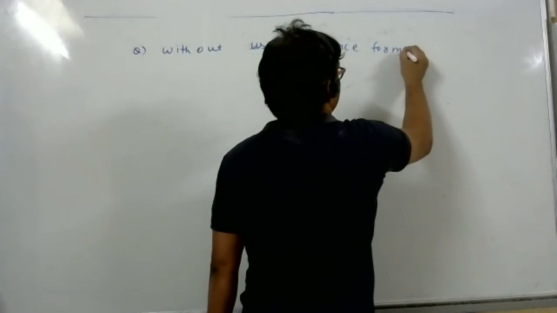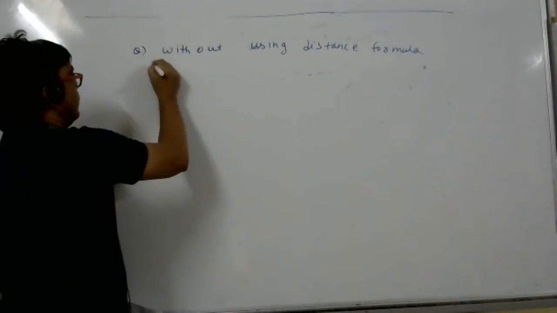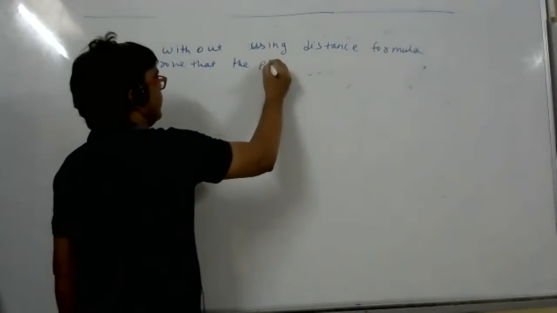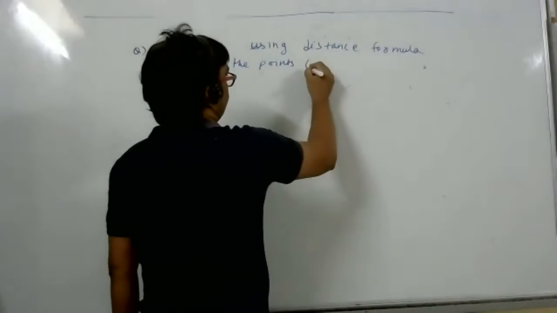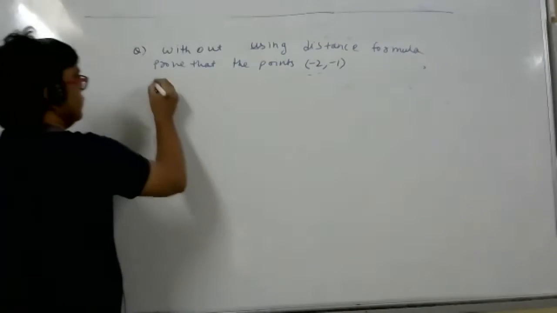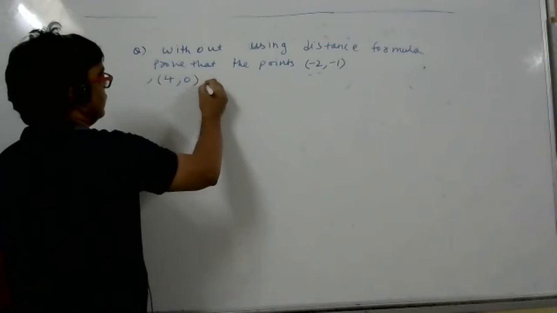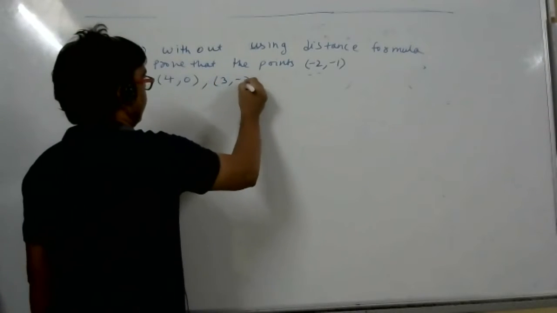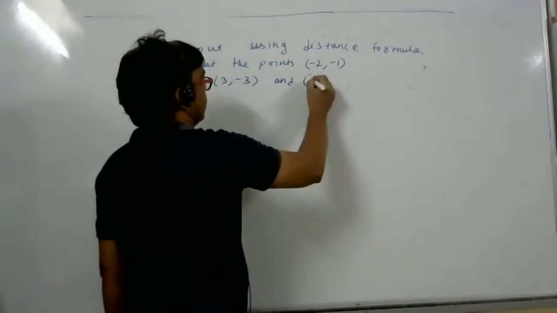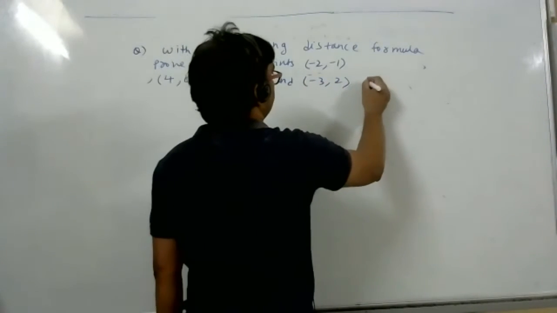What is your name, student? Risha. Very good. Without using distance formula, prove that the points (-2, -1), (4, 0), (3, 3) and (-3, 2) are the vertices of a parallelogram.